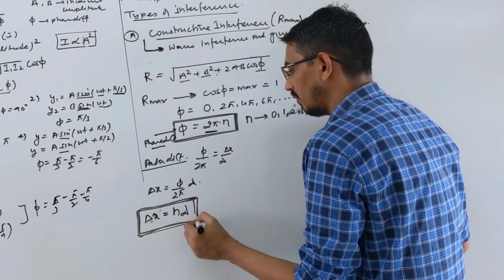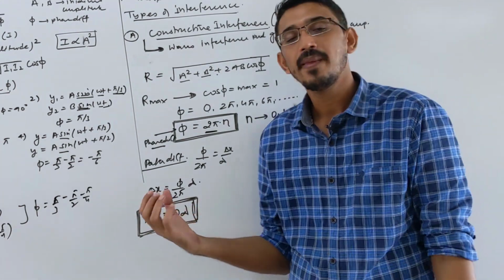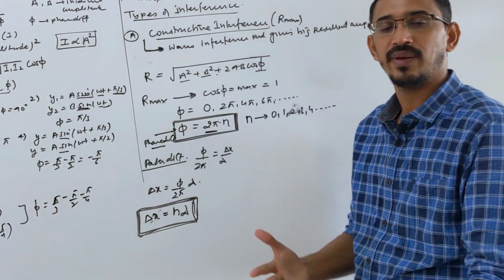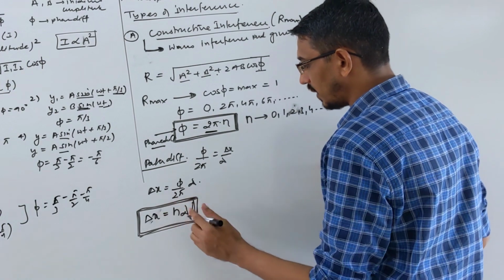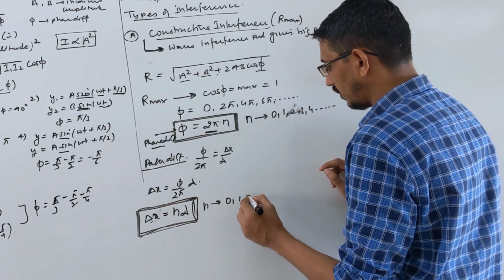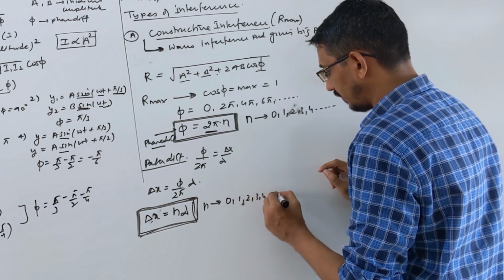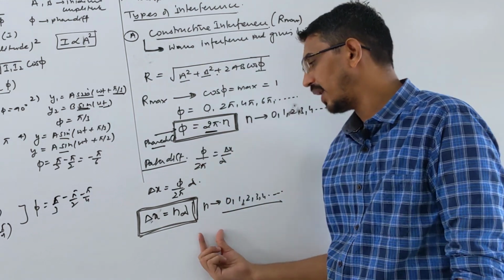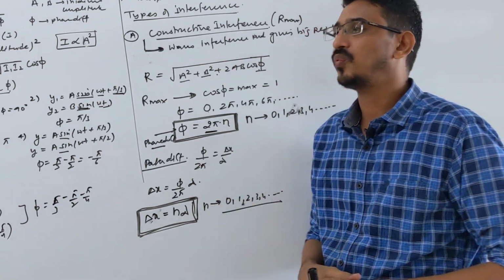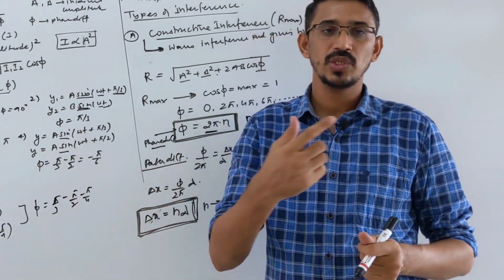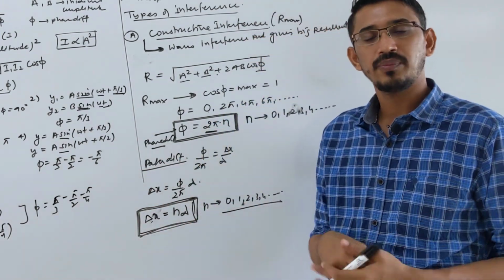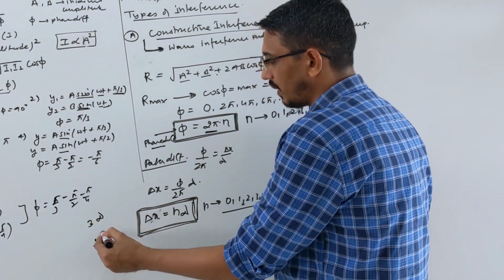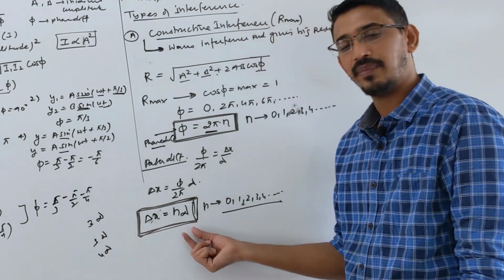So another way to say when constructive interference will happen is in terms of path difference. If two waves are coming and the path difference is a multiple of lambda, the wavelength, then you will get constructive interference. Again n is 0, 1, 2, 3, like that. Suppose two waves have no path difference, meaning 0, they produce constructive interference. Path difference of 3 lambda, 5 lambda, 4 lambda, n times lambda, you will get constructive interference.